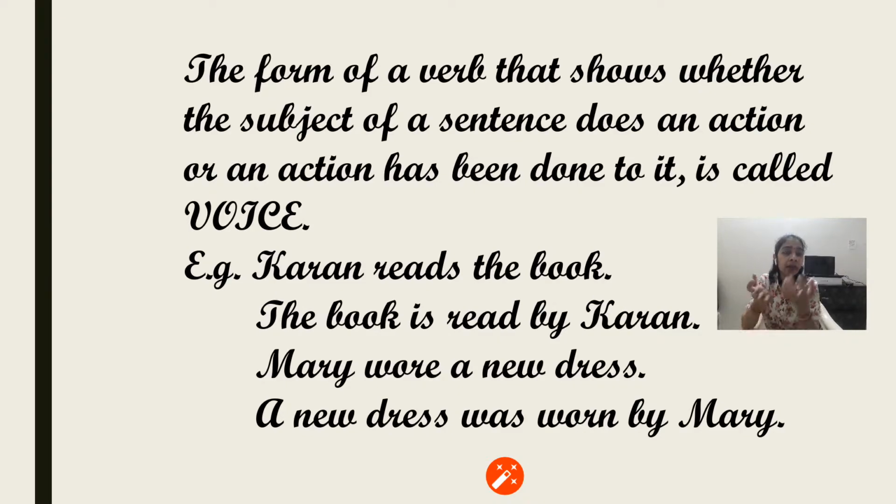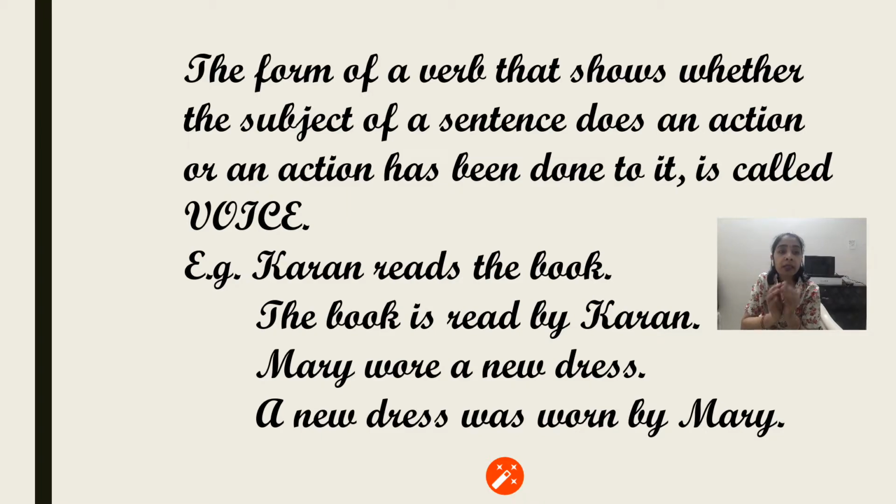That means a verb is an action word. When an action happens, sometimes we just give importance to the one who is doing the action, that means the subject. But sometimes we give the object the prominence. So depending on these two situations, to whom we are giving more importance, the voices are classified into two types, and that is active and passive.